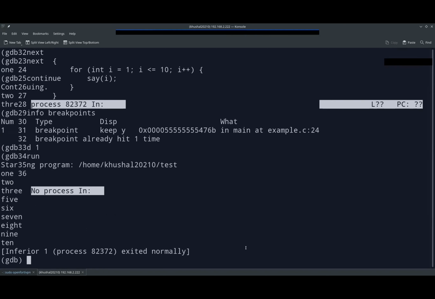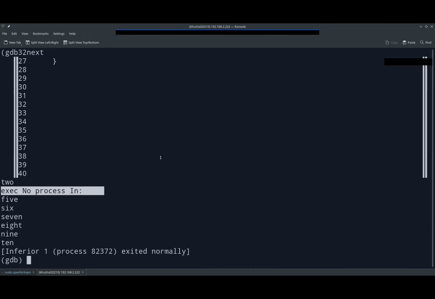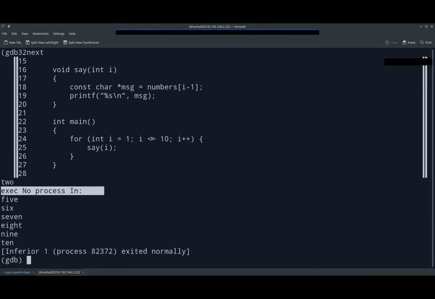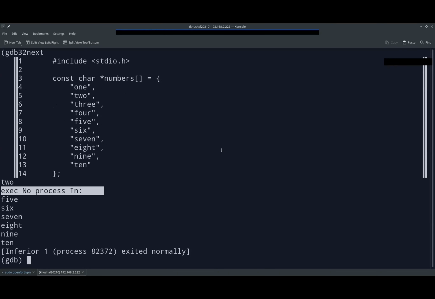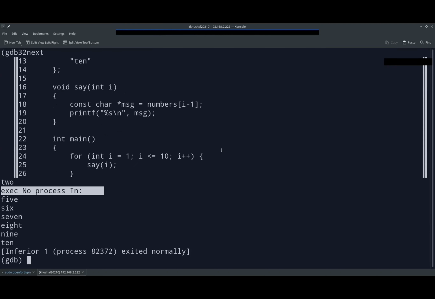And it's not stopping at I equal to 4. Let's see it again. We have set up a watch point at I equal to 4, but we are not stopping at main, and from the outer side we are not able to access I. So I guess that's what the problem is.